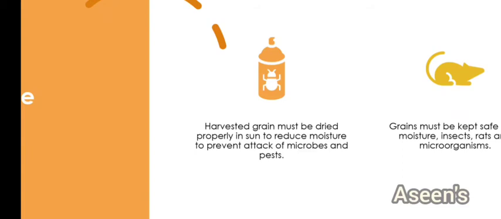So this will help the grains to be in good condition for a longer time, months and years together. There won't be any harm coming to the crops. This is the first step. What you need to do, you have to dry your grains.